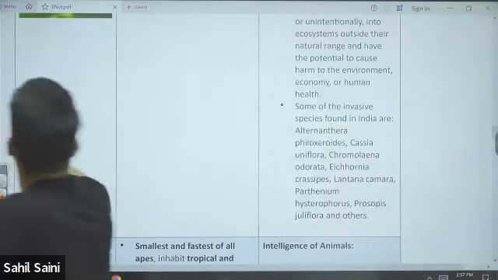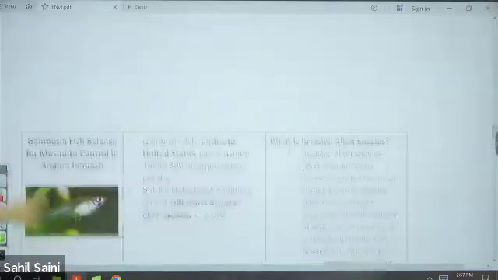I just read about this cicada. Is that a Malaysian species which was found in southern India?